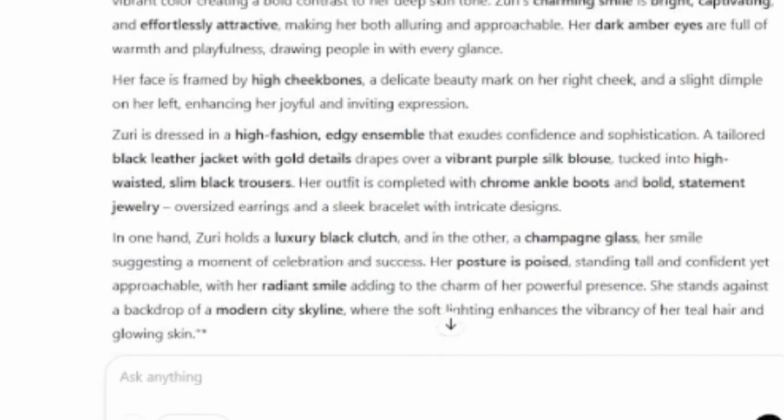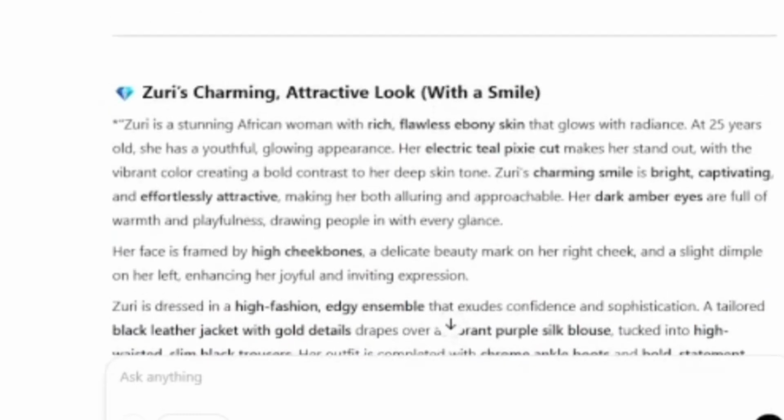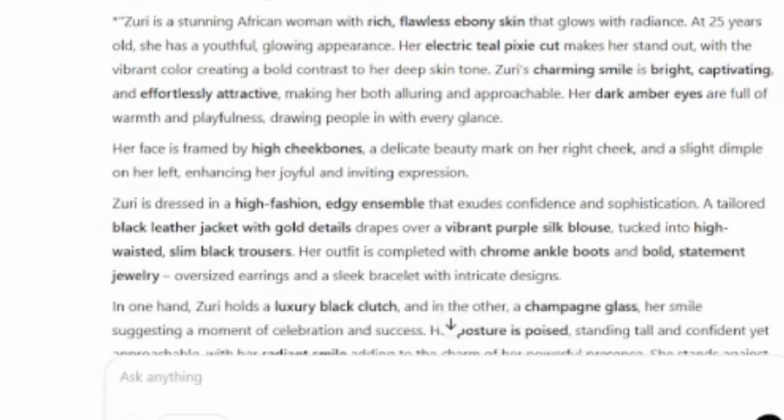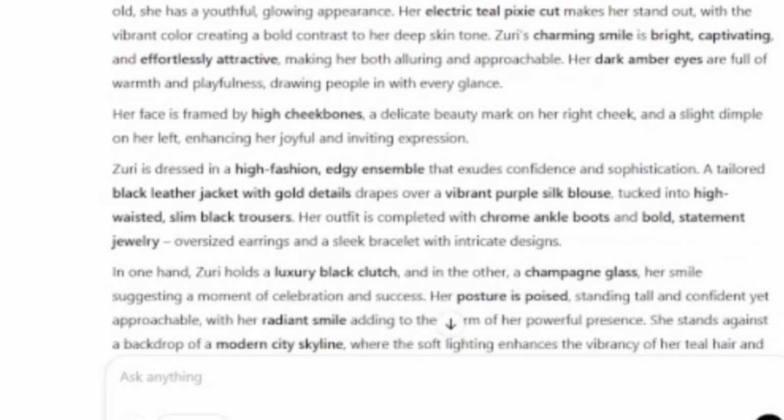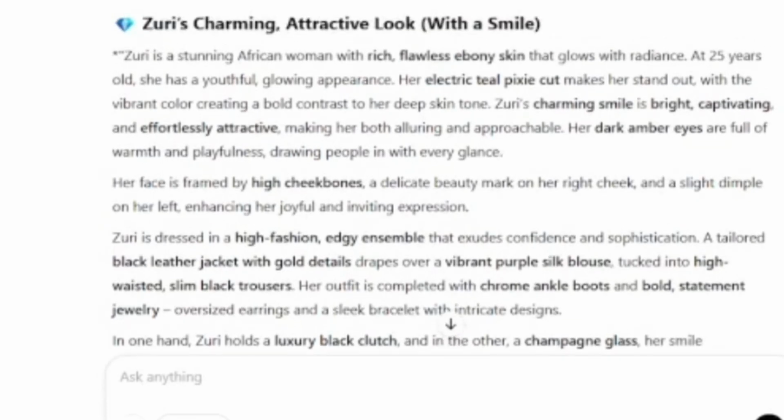So the very first thing I normally do, if you don't know how to write a good description for your AI influencer, is ask ChatGPT or any other AI tool like DeepSeek to give you a description depending on your preferences. Do you want her to be Black African, or Asian, or totally white, or Chinese, or whatever, depending on your preferences.